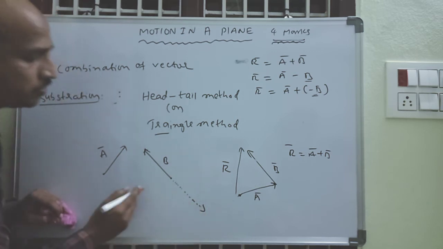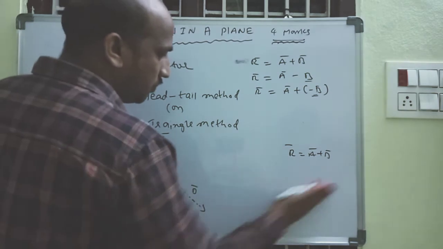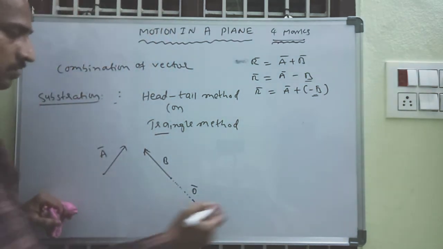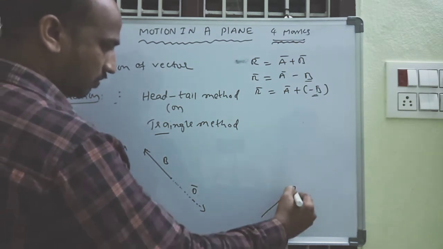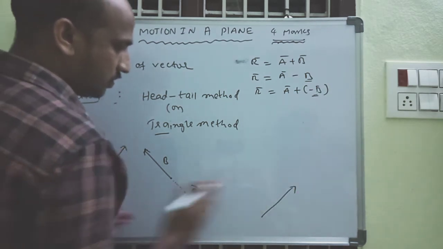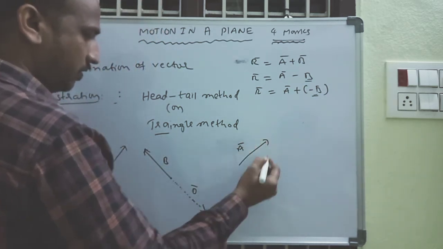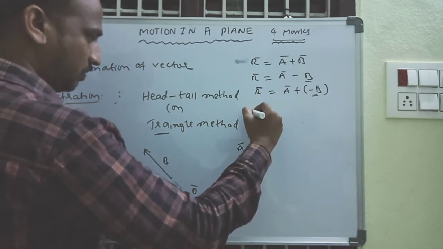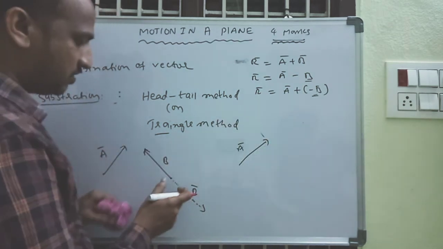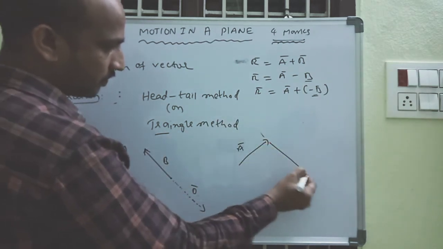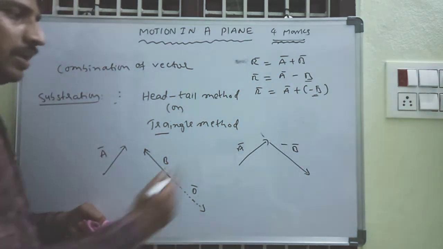Negative sign means opposite direction. This is my B vector. Now adding the two vectors. This is A vector. Actually this is B vector, but we want a negative sign, so this is my B vector with a negative sign, the negative B vector.